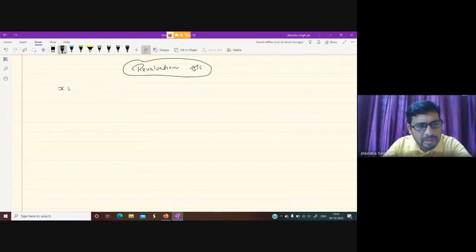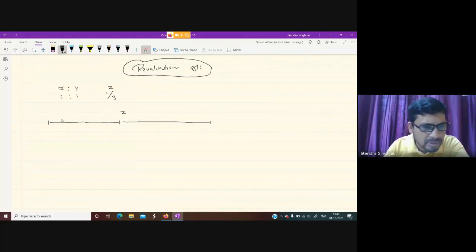Suppose there are two partners X and Y. They are sharing profit and losses in the ratio of 1:1. Now, children, they admit Z. When they admit Z, the profit sharing ratio is 1 by 3. They are giving 1 by 3 share to Z. Okay. Now, there is one question: business begins from this point, and at this point of time, Z gets admission. And again, business continues.